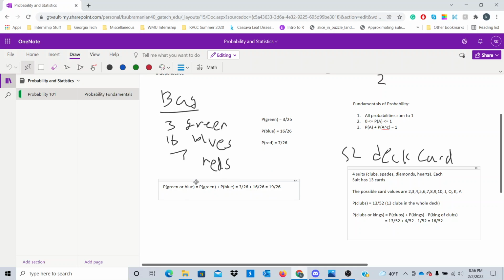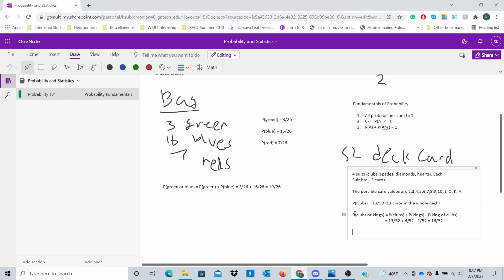In the marble example, on one draw of marbles from the bag, getting a green or blue cannot happen at the same time, right? Hence, the probability of green or blue is the probability of green plus the probability of blue. But in the case of a 52 card deck, if we want to draw one card from the deck and find the chance of getting clubs or kings, well, you do need to account for the fact that the probability of clubs is something, the probability of kings is another thing,